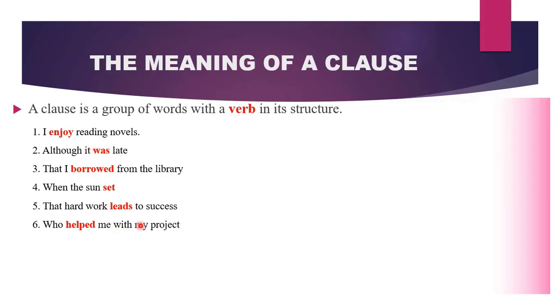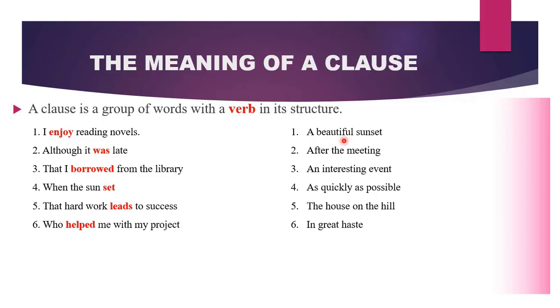However, look at these sentences. A beautiful sunset. Do you have a verb? No. This is not a clause. It has no verb in it. After the meeting, is this a clause? No, it contains no verb. An interesting event, is this a clause? No. As quickly as possible. Can you spot a verb? No. Therefore, it is not a clause.